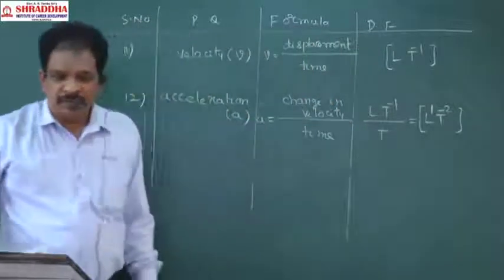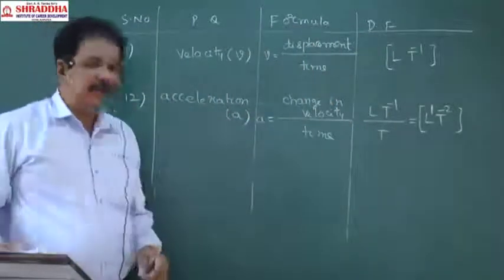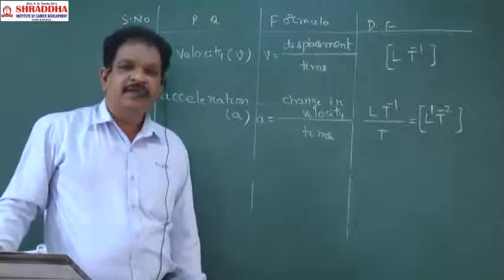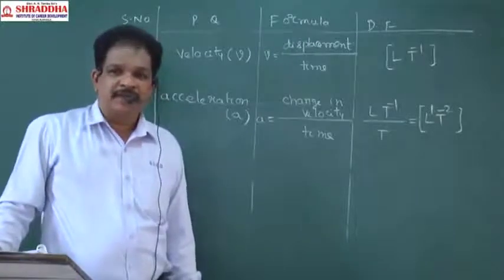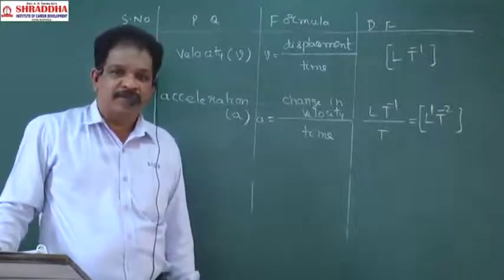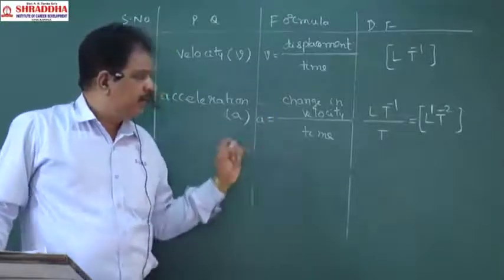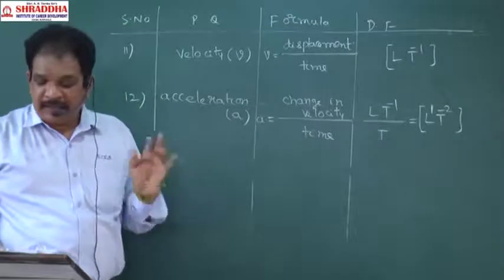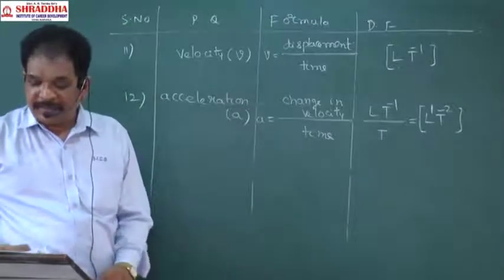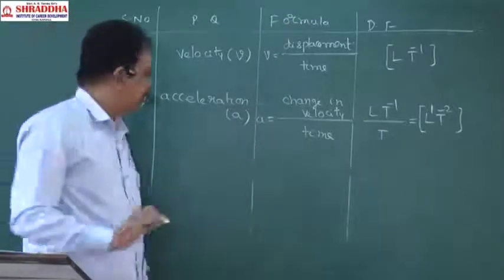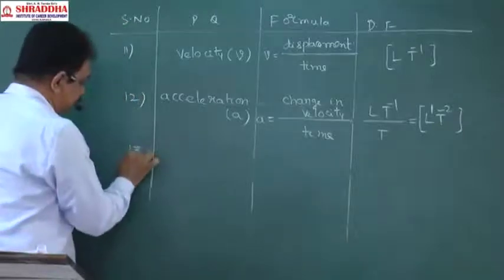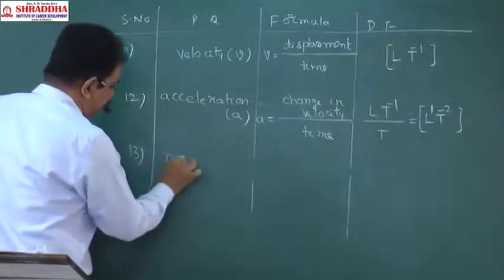Up to now 12 dimensional formulas are completed. On average, per class we will complete 30 to 40 dimensional formulas. You have to memorize each and every dimensional formula. Okay, next, momentum.